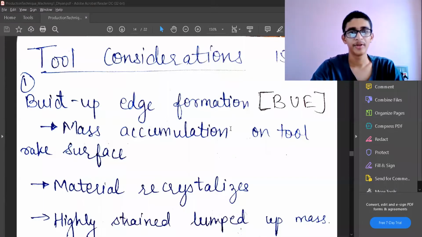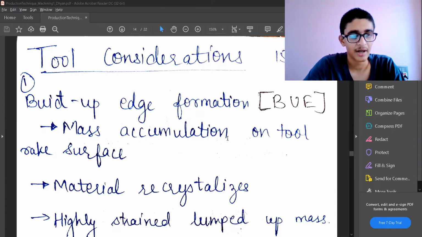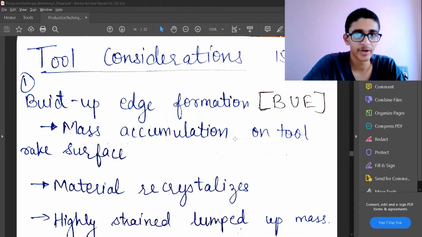So let's start with the topic of tool consideration. Tool consideration means: what are the forces acting on the tool, which we have studied? What can these forces do, what are the modeling things which we have missed, or what are the practical problems which can occur on my tool during the machining?